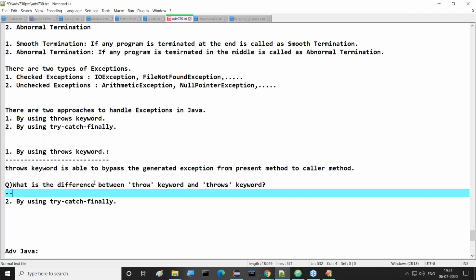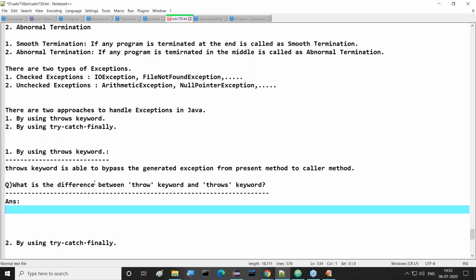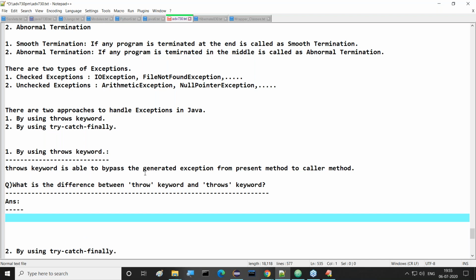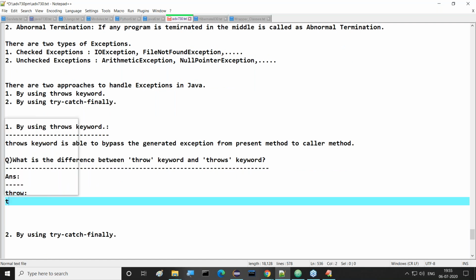What is the difference between the throw keyword and the throws keyword? Now, a simple difference, then after that I will go for that program. First understand this: throw keyword and throws keyword.